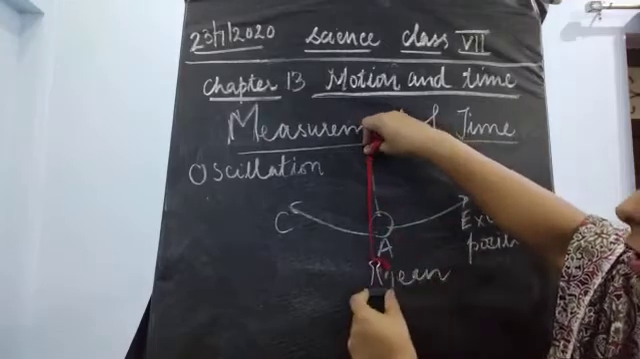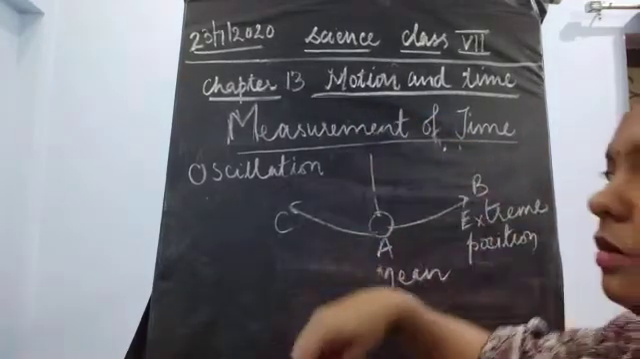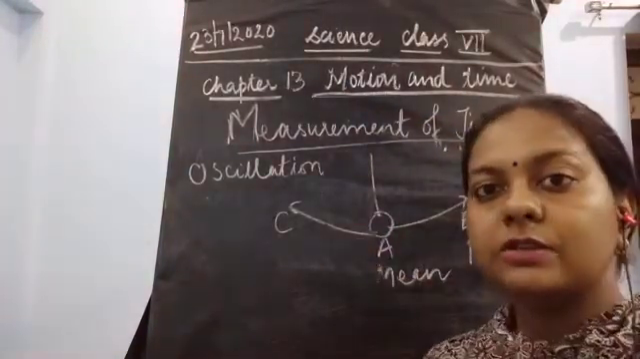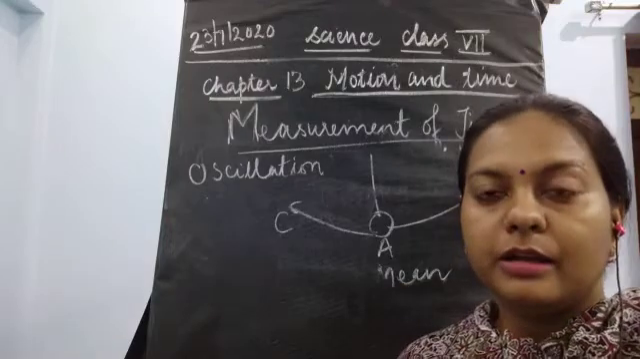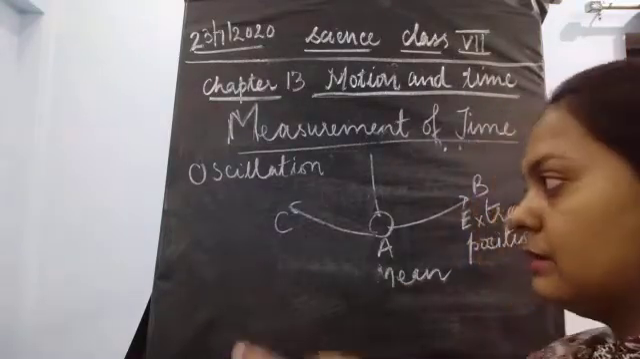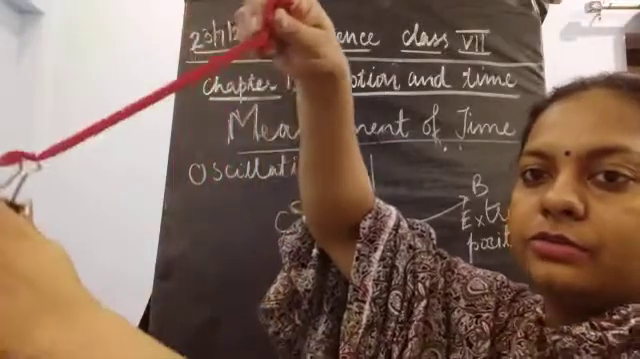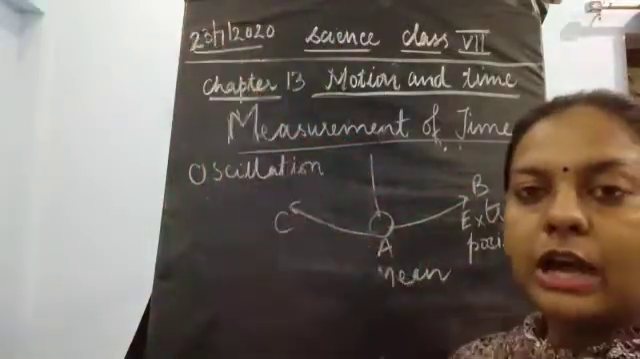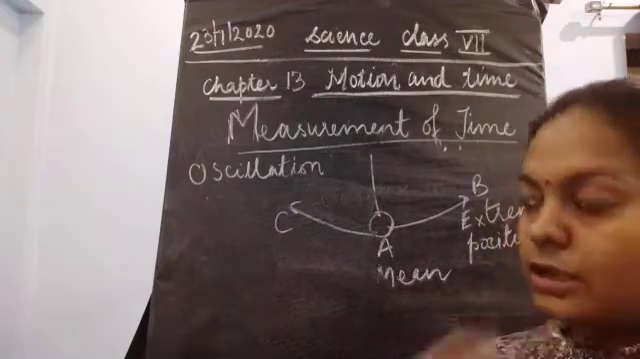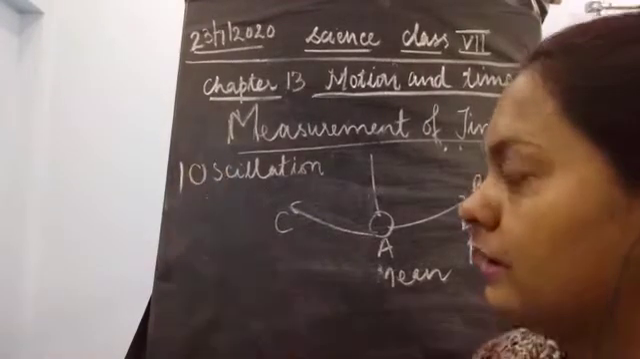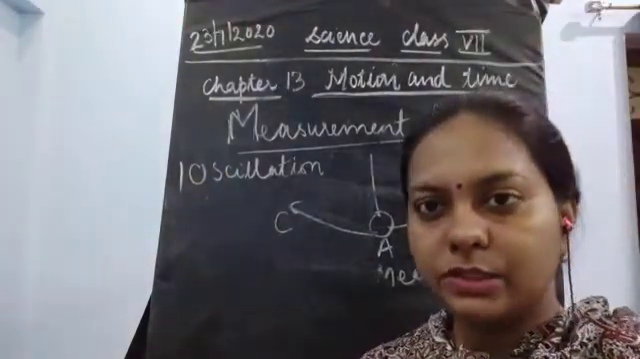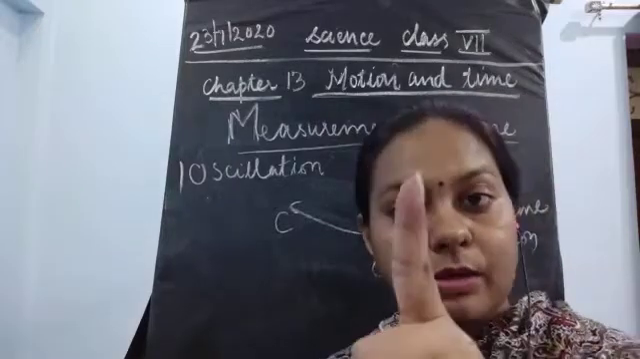Now we talk about one oscillation. What is the meaning of the word oscillation? Oscillation means one to and fro movement. Now how this is happening, let us understand. So what is the meaning of one oscillation? Oscillation means to and fro movement.